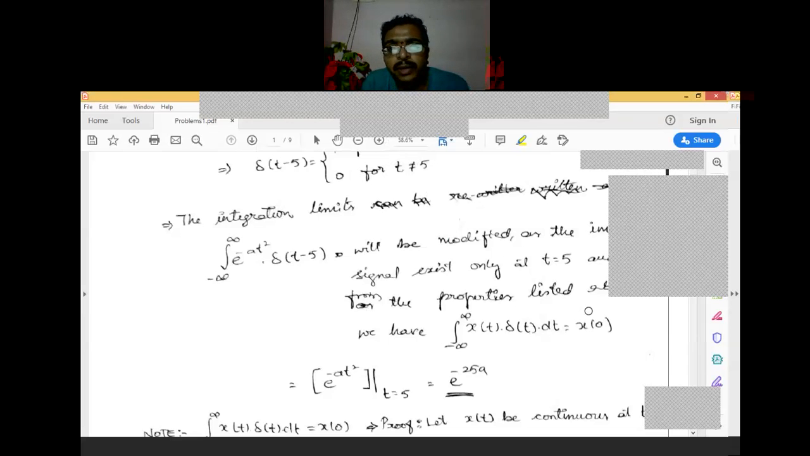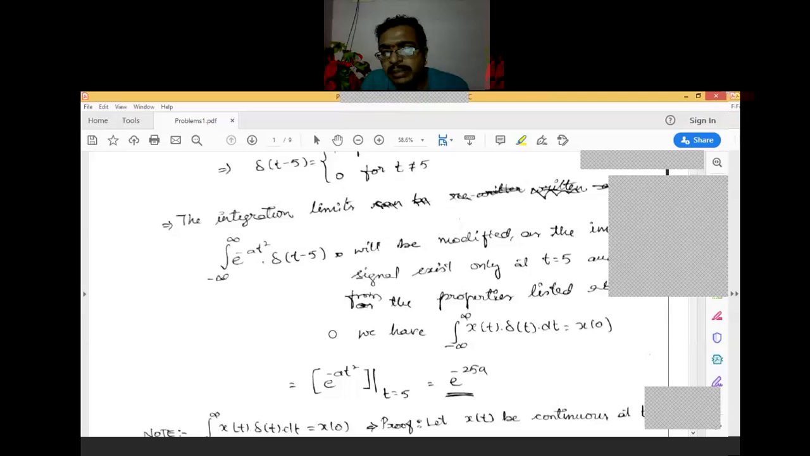Is there any problem or any property regarding the impulse function? Please let me know.